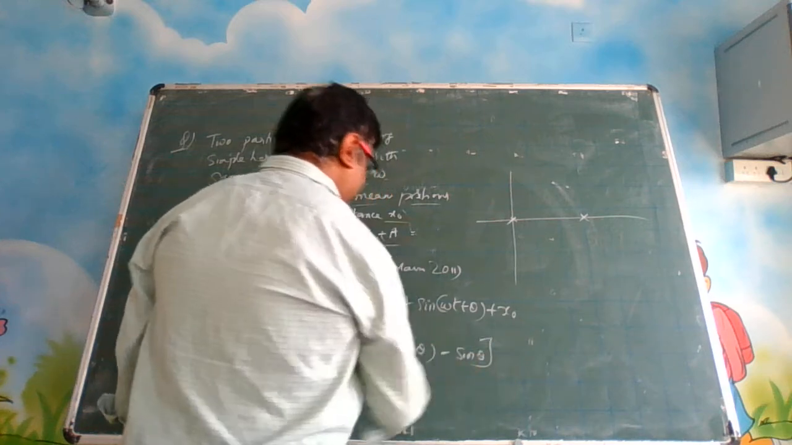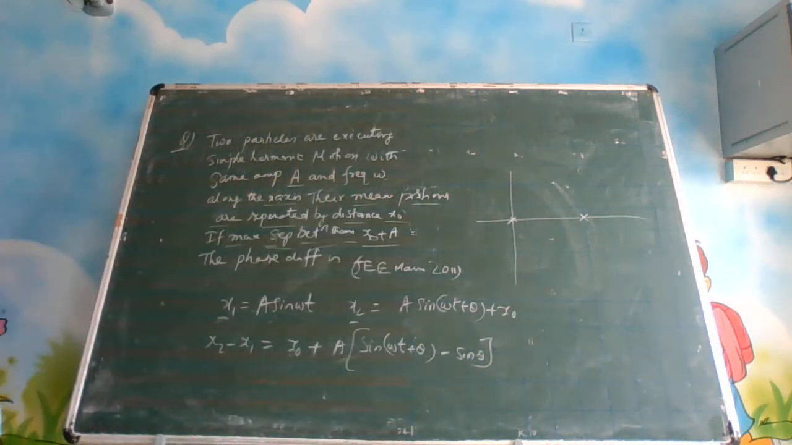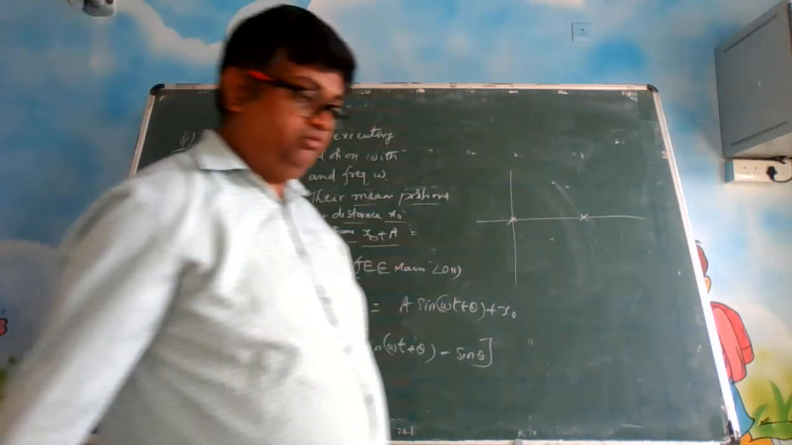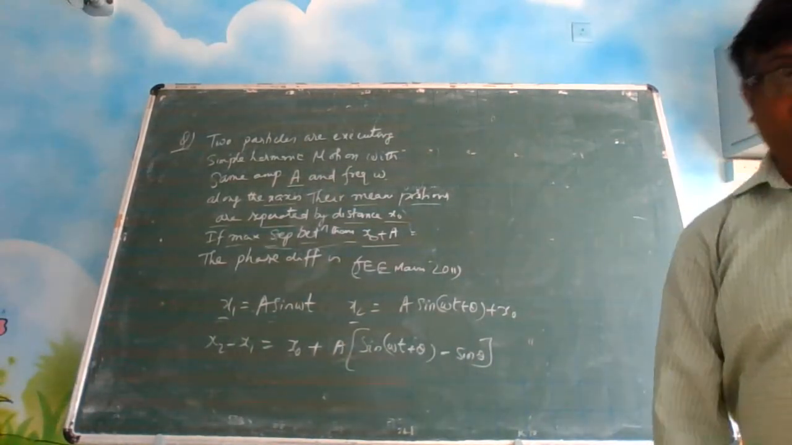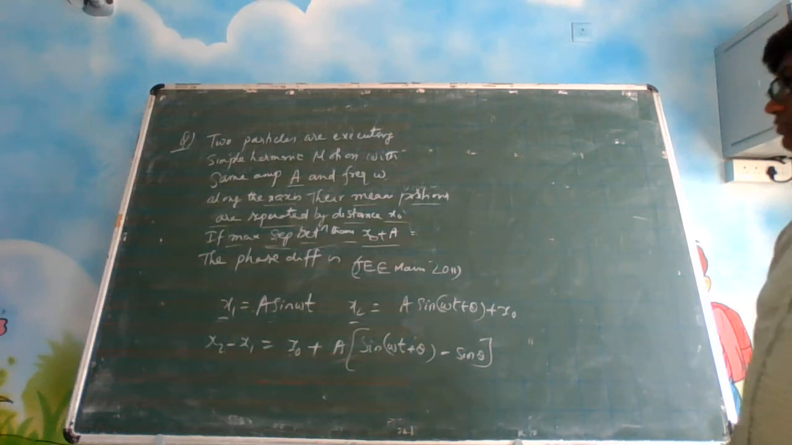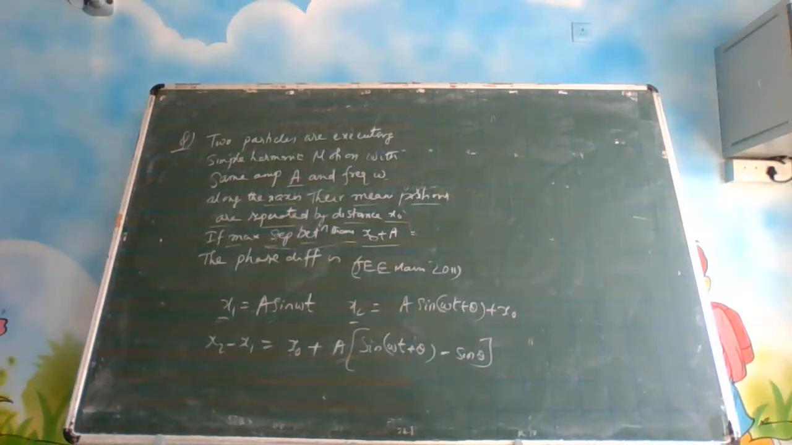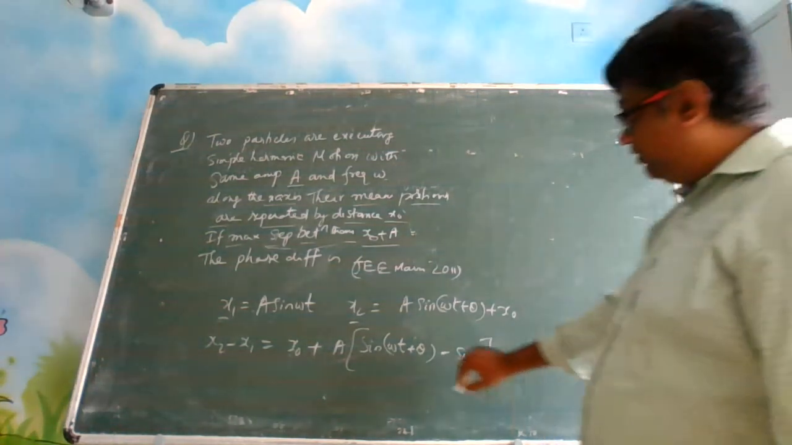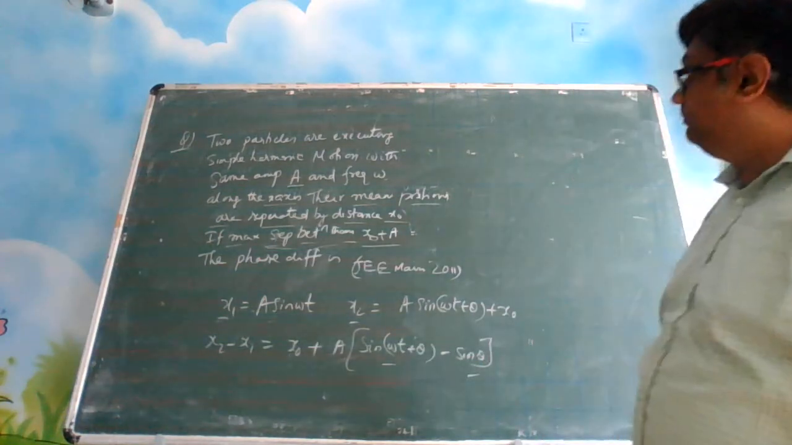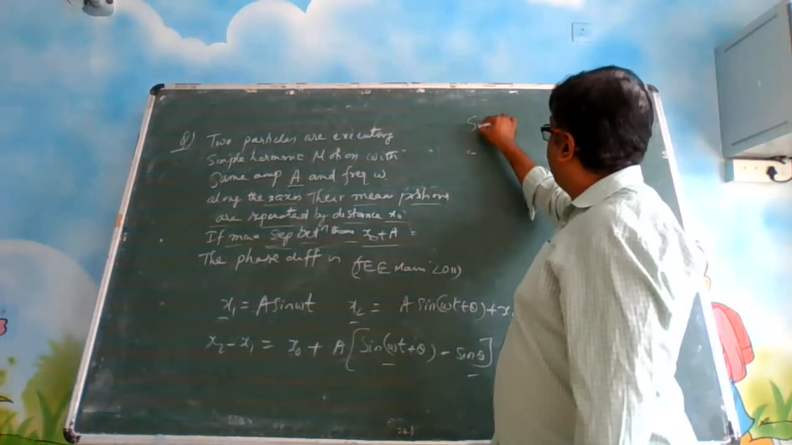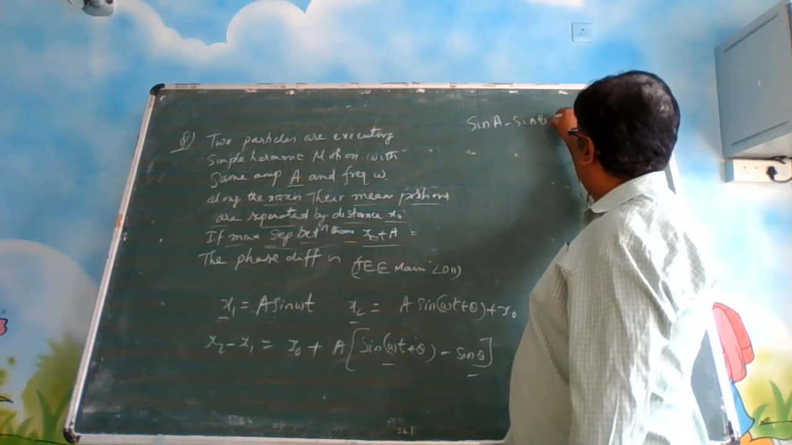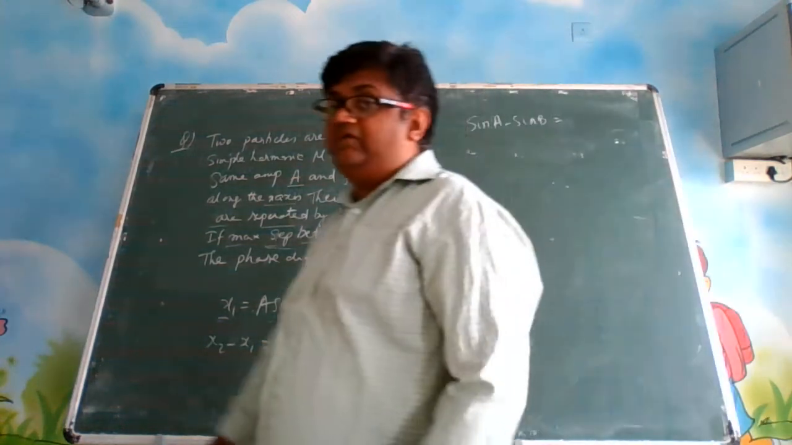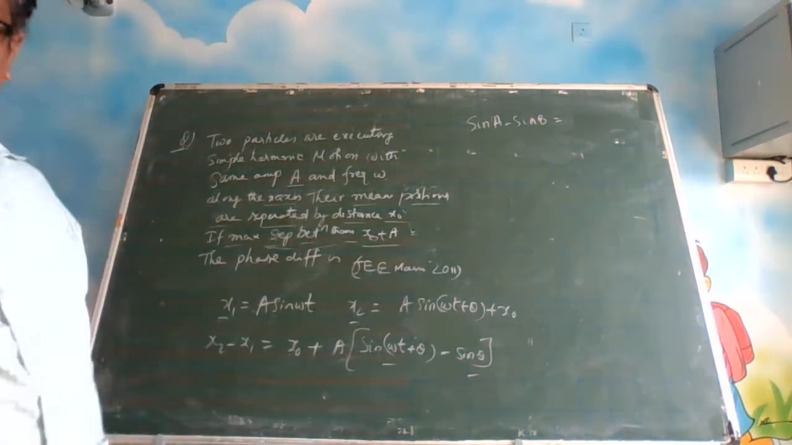See, in most of the questions of SHM, you have to do the comparison. Comparison is a technique that is going to pay you dividends all the time. So this is in the format of sin A minus sin B. Can you recollect any formula for sin A minus sin B? What is the half angle formula for this?